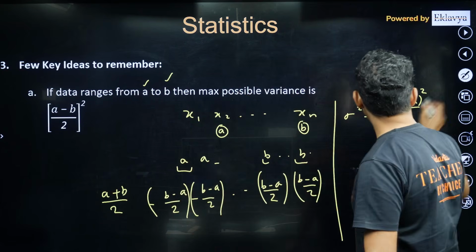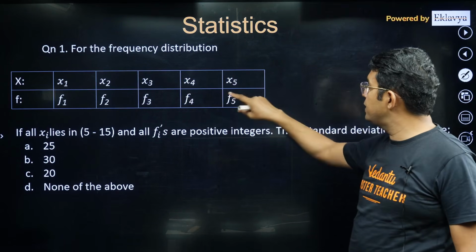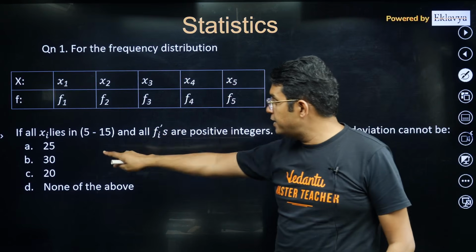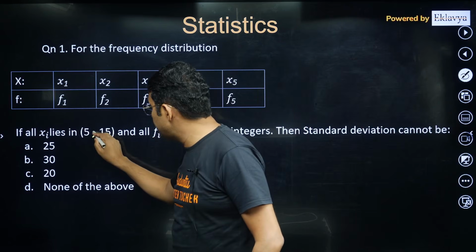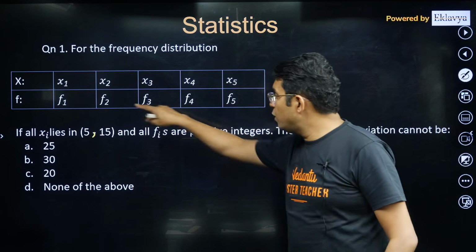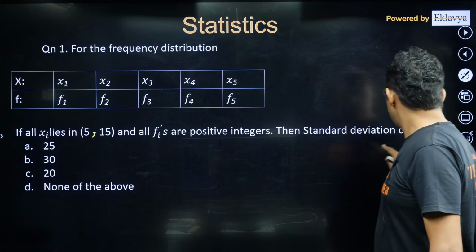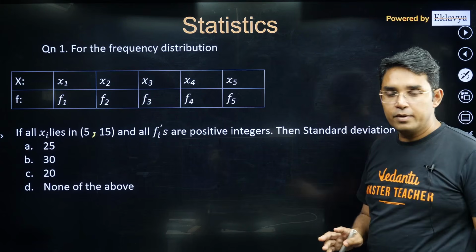Okay, I have one question based on that. Please see. Suppose you are given this frequency distribution x1, x2, x3, x5. Now all xi lie in the range (5, 15), and all the frequencies are positive integers. Now they are asking what the standard deviation cannot be.